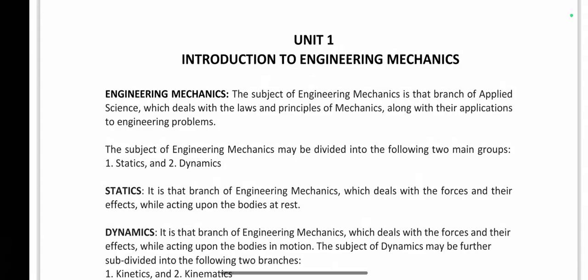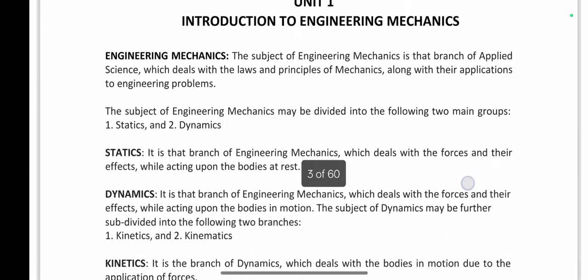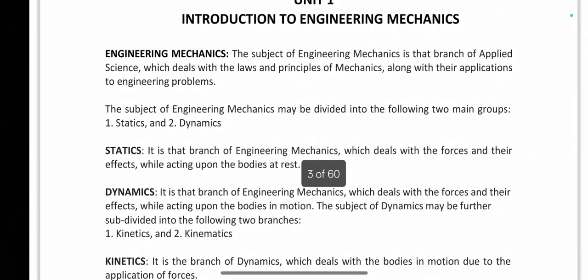Today we are going to discuss some important definitions or topics on engineering mechanics. So what is engineering mechanics? The subject which deals with the applied science, which deals with the principles of mechanics and their applications in engineering, is called engineering mechanics. Engineering mechanics is again divided into two main groups, which are statics and dynamics.